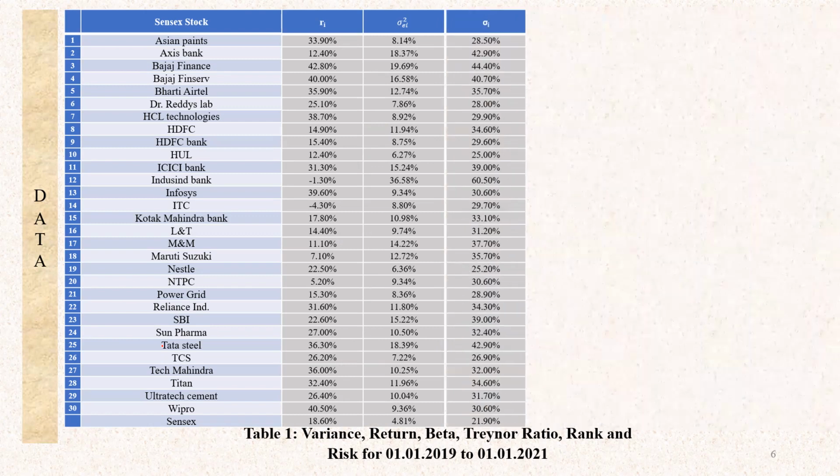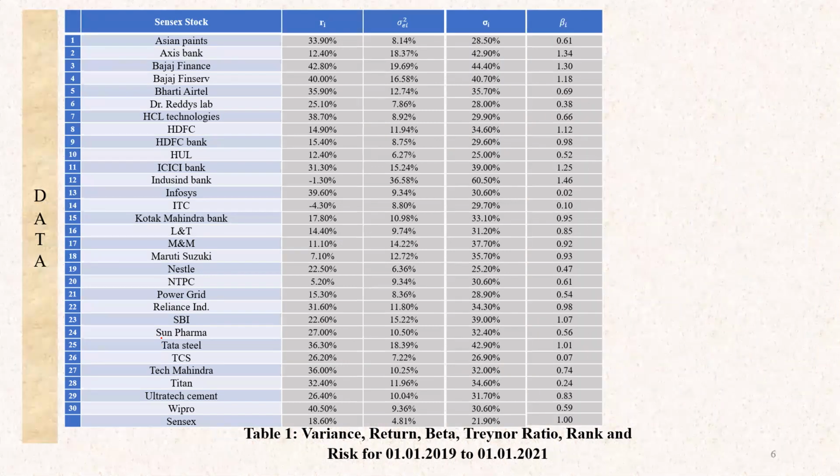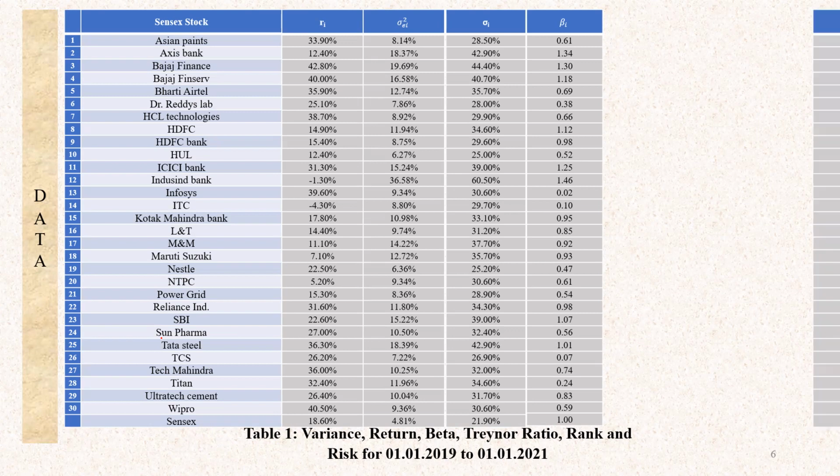Next, we can see the standard deviation and the total risk of each stock mentioned on the screen. The next thing is the beta of each stock. So this is systematic risk: how that particular stock is moving with the Sensex, whether positive or negative, and we have mentioned that.